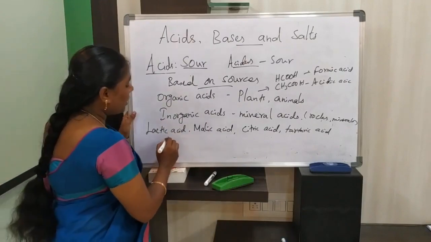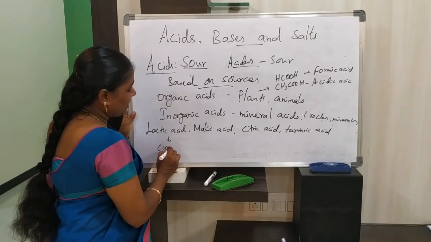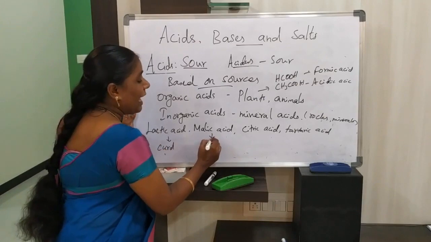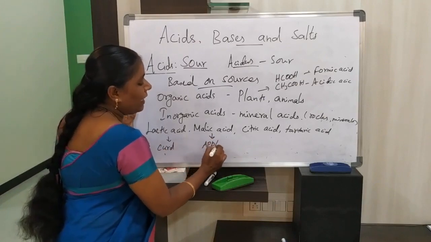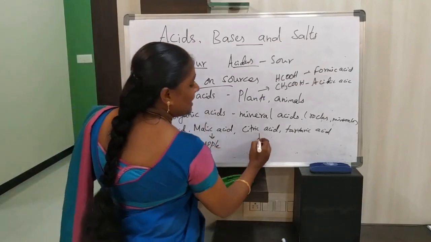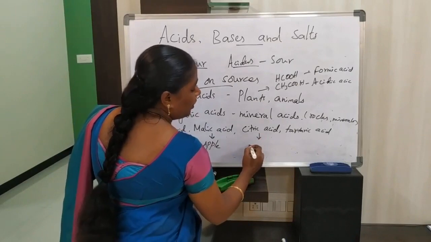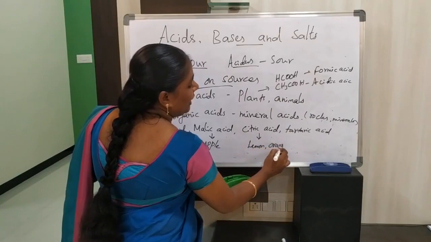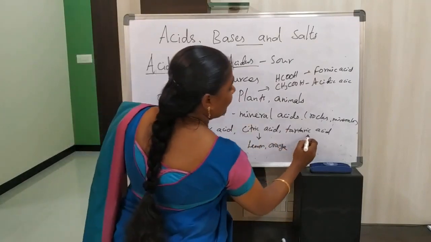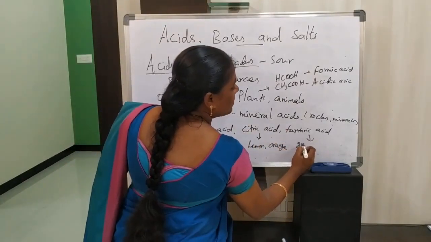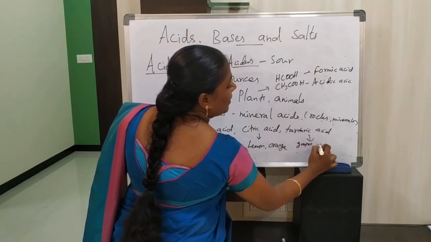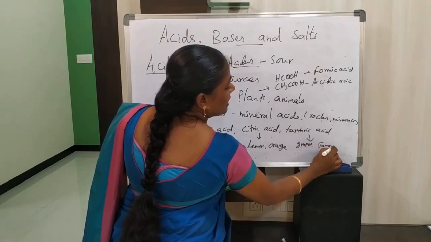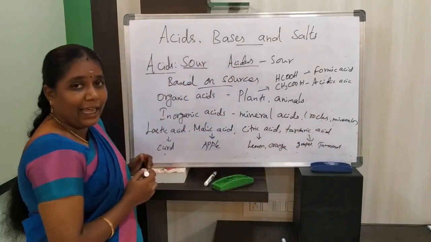Generally curd contains lactic acid and apple contains malic acid, and citrus fruits like lemon and orange contain citric acid, and grapes and tamarind contain tartaric acid.